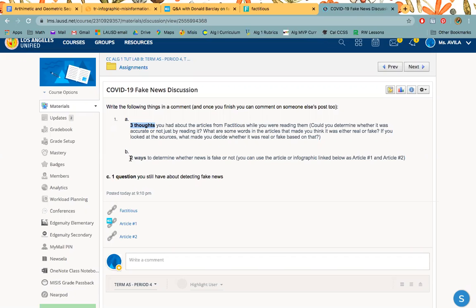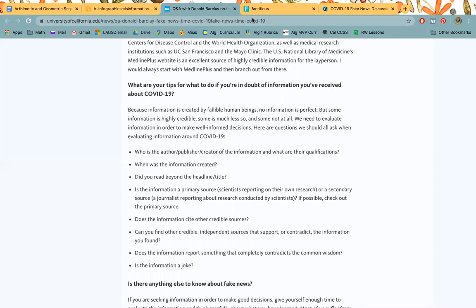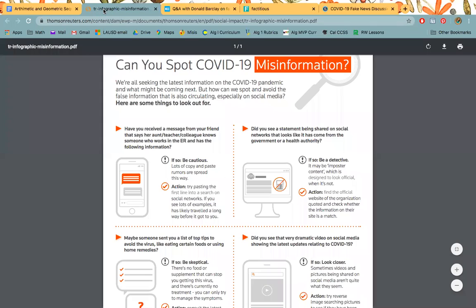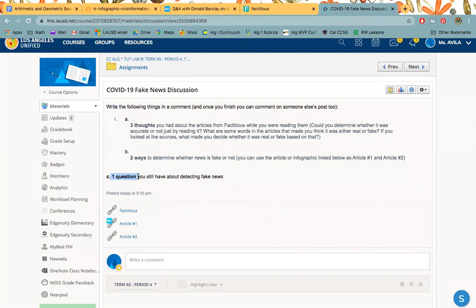The second thing you'll put is 2 ways to determine whether news is fake or not. You can go ahead and use either the article or the infographic and just state 2 things you learned about how to tell whether news is fake or not. And the last thing is, I want to know what question you still have about detecting fake news. Maybe you're uncertain about a source or something like that. You can go ahead and do that here.